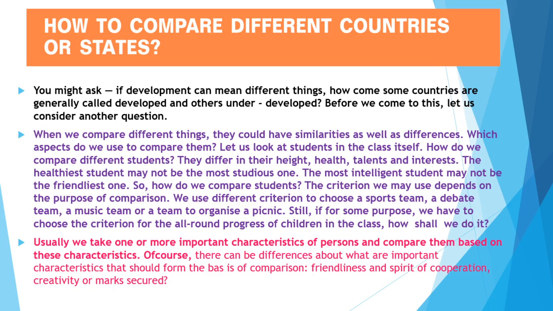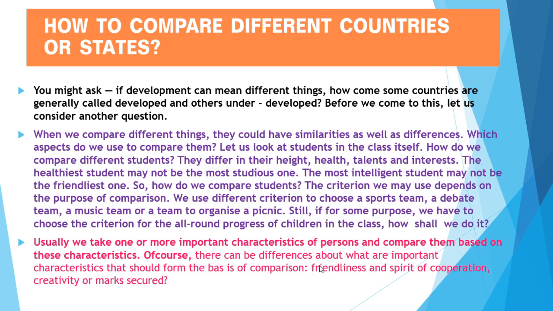Still, if for some purpose we choose other criteria for all-round progress, some children will be there who can do all the things in that class. Okay, now let us see here. Usually we take one or more important characteristics of persons and compare them based on those characteristics.